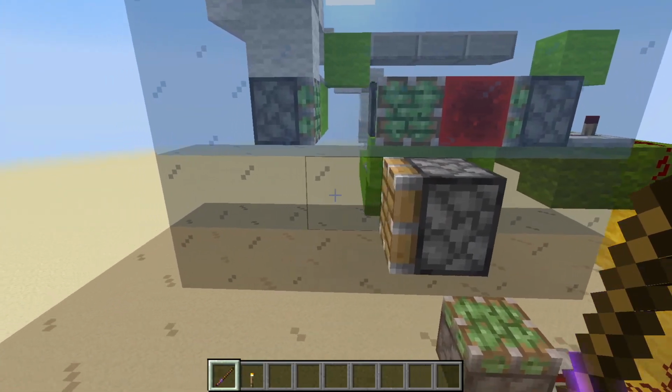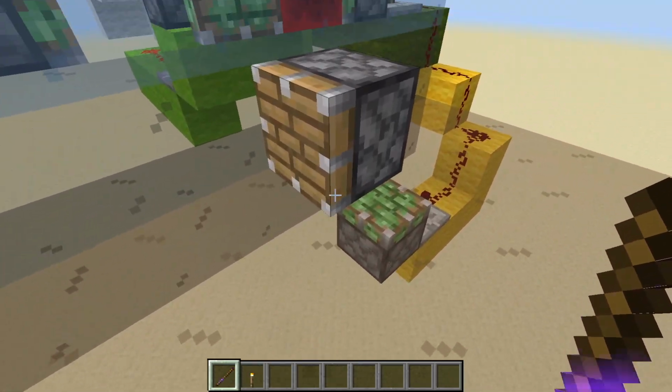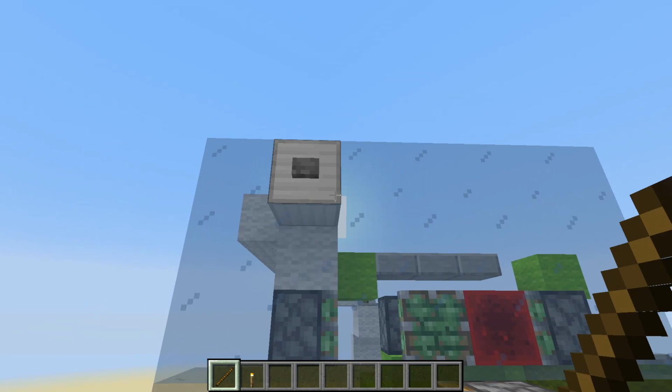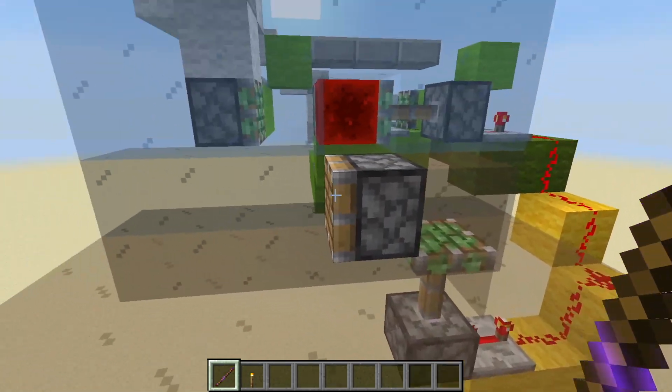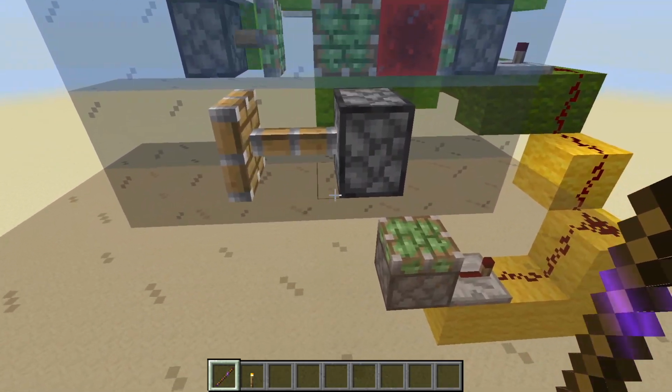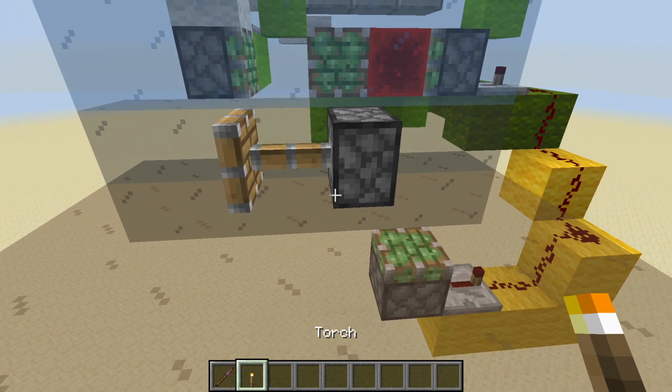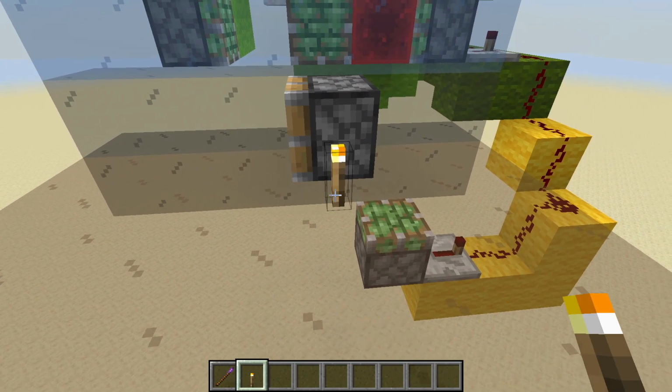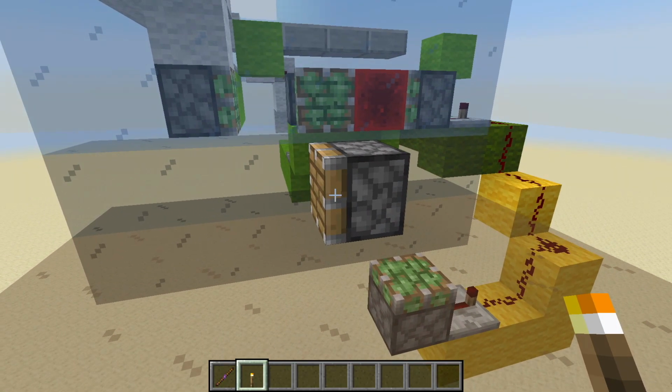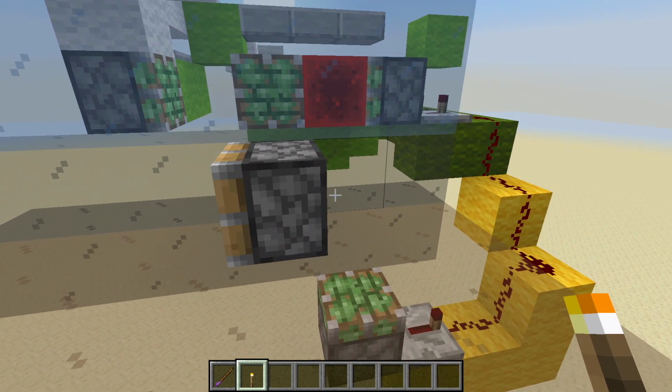Now to prove that I'm not cheating by powering the block right underneath the piston, all I have to do is convert this all to transparent blocks, because then I actually can't, and by updating this piston, it turns off because it's technically not being powered, but quasi connectivity makes it think it is.